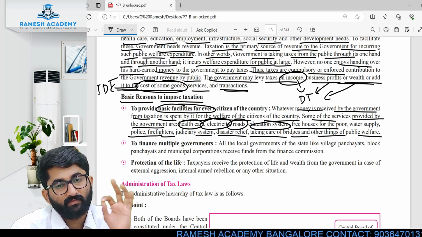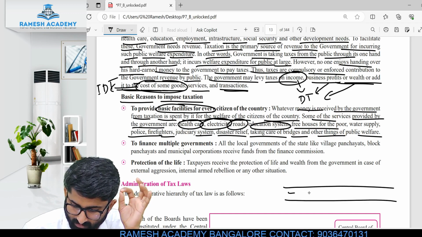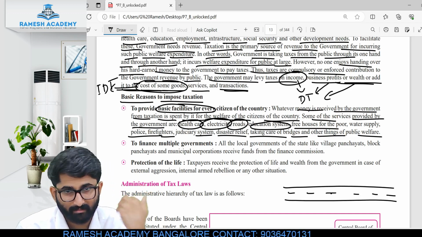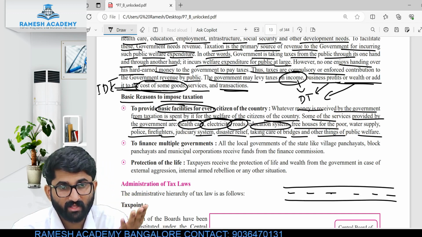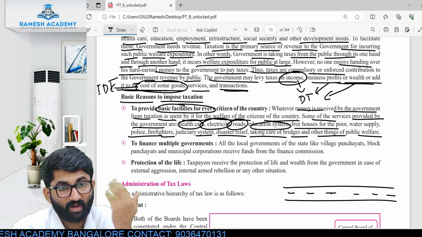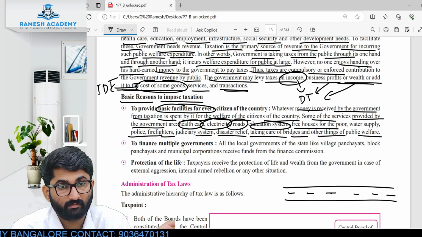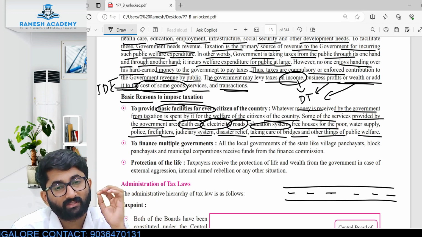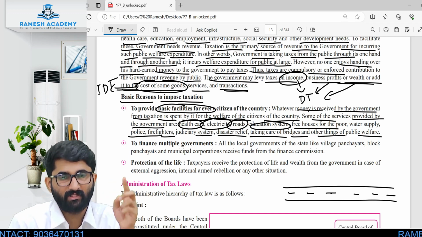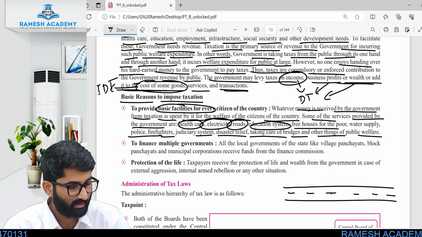See, if the government doesn't give the road, this is a road example. If the government is not giving this road, then do you think you build the road or me? I'll build you the road? What is the cost of building the road? It is in crores. Where are crores with me? So I cannot build the road, and I don't make any partnership with the people. So in that case, what is required? There should be one institution who will take care of this. So that is required.